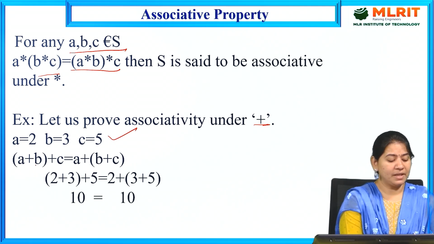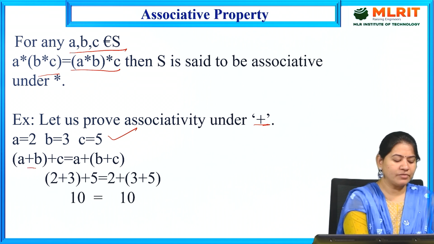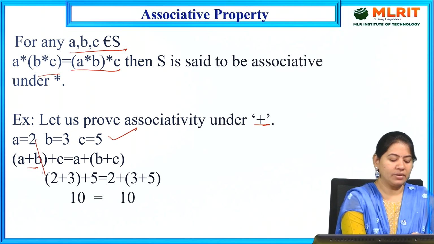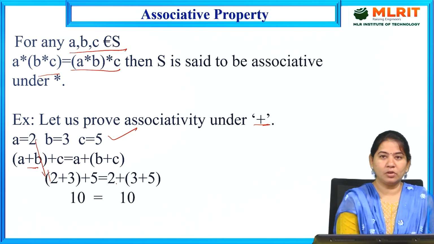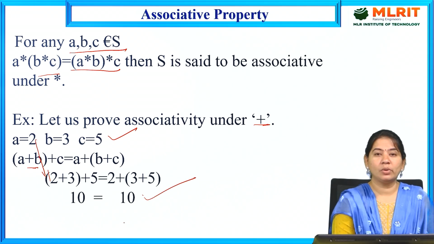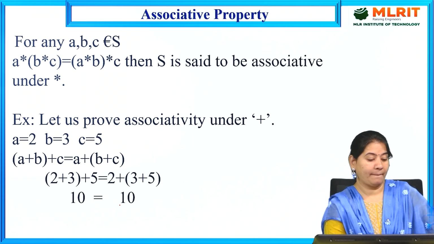Now (a plus b) plus c is equal to a plus (b plus c), where I have just changed the brackets. Substituting the values, (2 plus 3) plus 5 is equal to 2 plus (3 plus 5), which is nothing but 10. As LHS is equal to RHS, this is called the associative property.